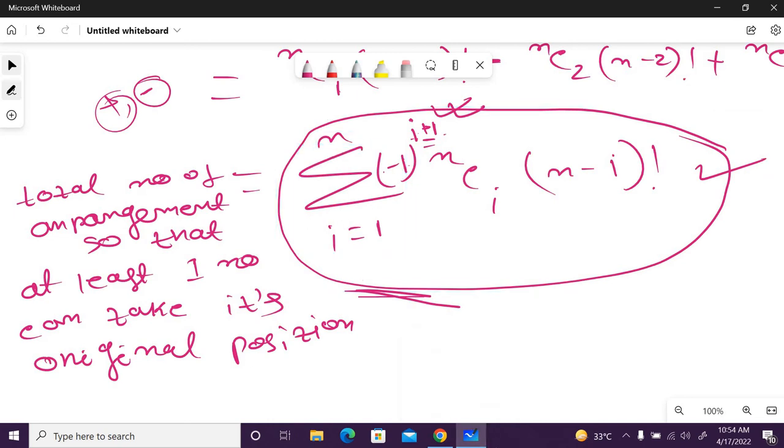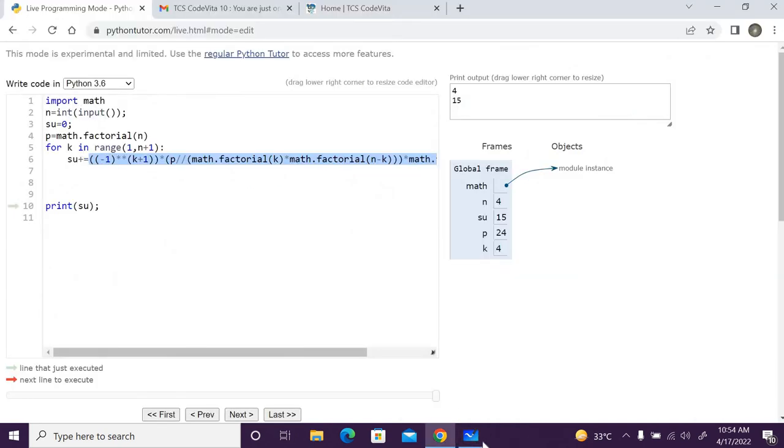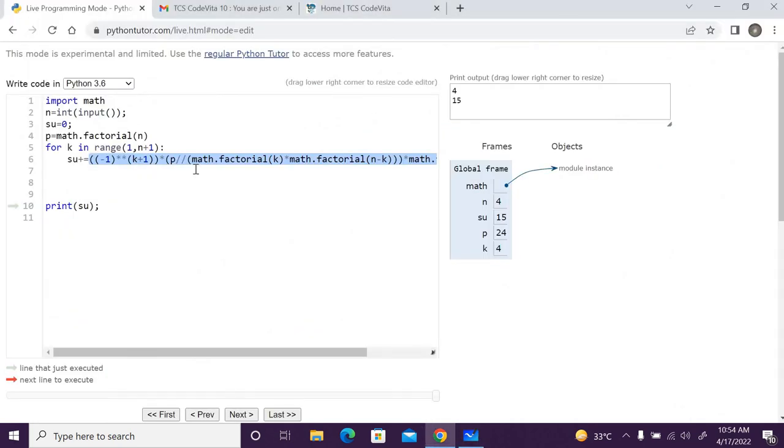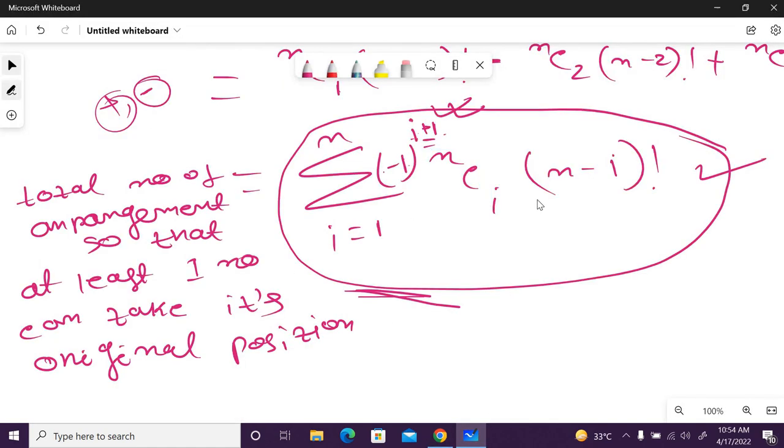So I am making it as a for loop, and for minus 1, whatever the formula has, to the power i plus 1, so to the power k plus 1. p divided by math.factorial n I am making, because it is taking again and again, so I am just fixing it at one time. So p divided by math.factorial, because I am fixing nCi. So nCi means n factorial divided by i factorial into n minus i factorial.